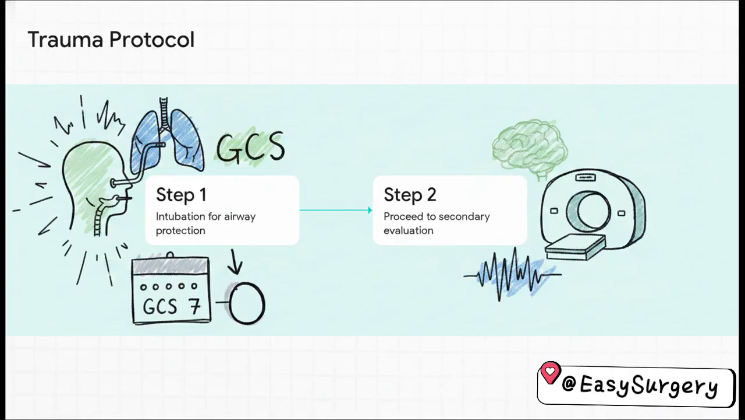Any patient with a GCS of 8 or less needs definitive airway protection. So intubation is absolutely your mandatory first step. Do not even think about a CT scan or secondary evaluation until that airway is secure.